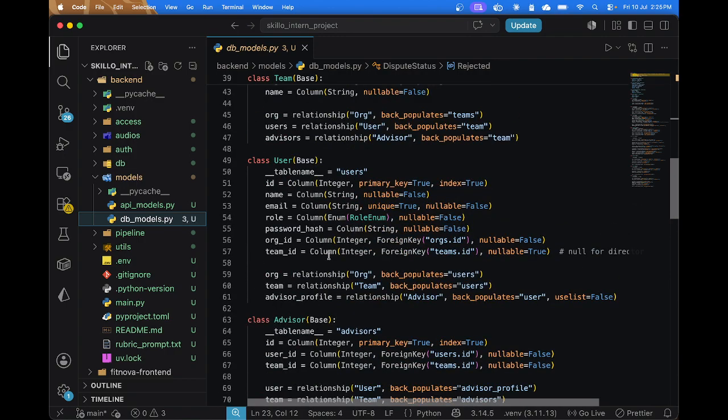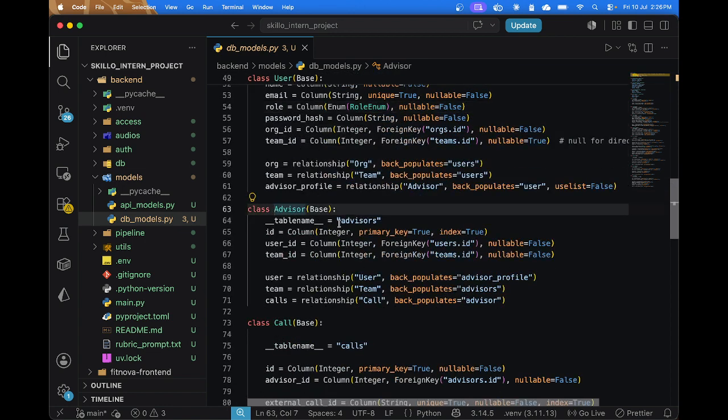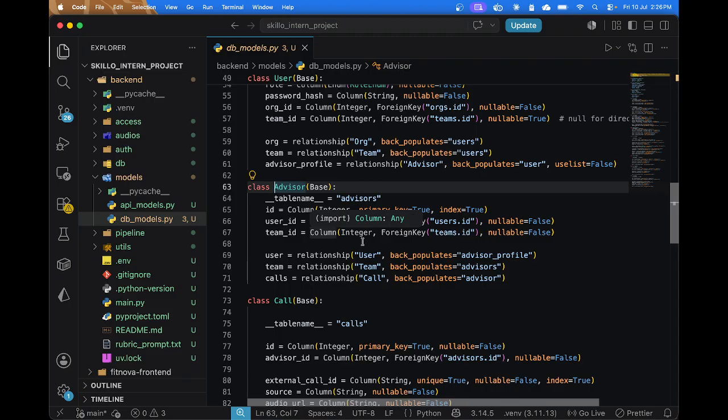To make it clear, advisor is just a person who is making a call, and it is specified in the user profile, like if a user is an advisor or not. It is specified by the role, which takes care of the role of director and a team leader. So this user model helps us to provide role-based access to the dashboard and surfacing user-facing applications. The advisor is just a relation to the user, which specifies the user ID and team ID.